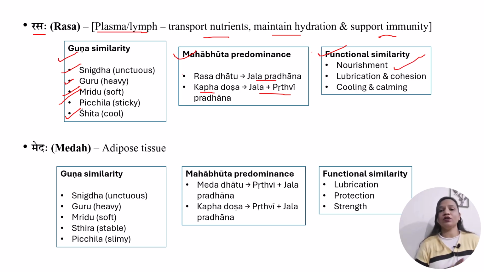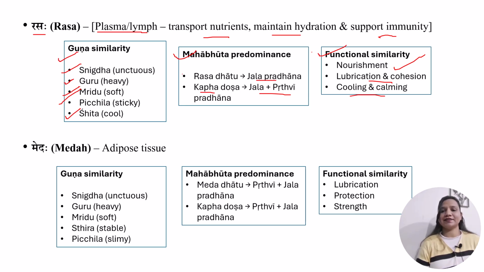They nourish all the dhatus, and they are responsible for lubrication, cohesion, and cooling and calming effects in the body. Rasa nourishes all dhatus, and Kapha also supports growth, strength and immunity. So because of the similarities of functions, Mahabhut predominance and guna, Rasa is considered a location of Kapha Dosh, or Kapha Dosh resides in Rasa Dhatu.